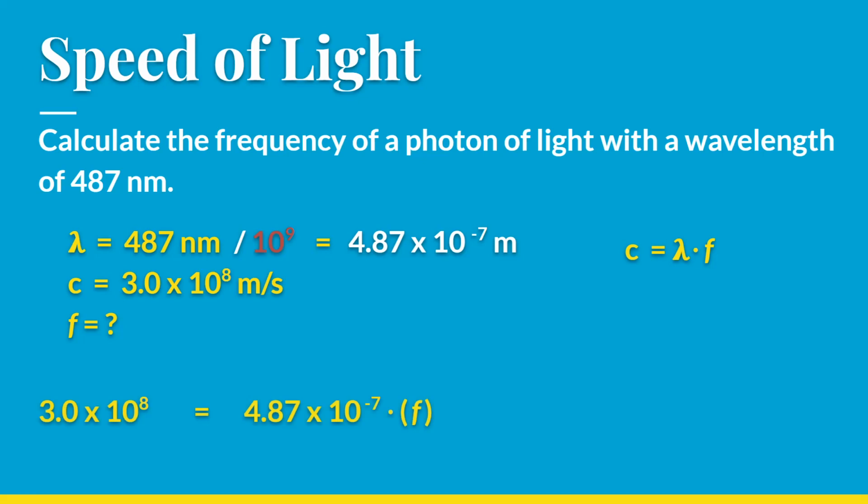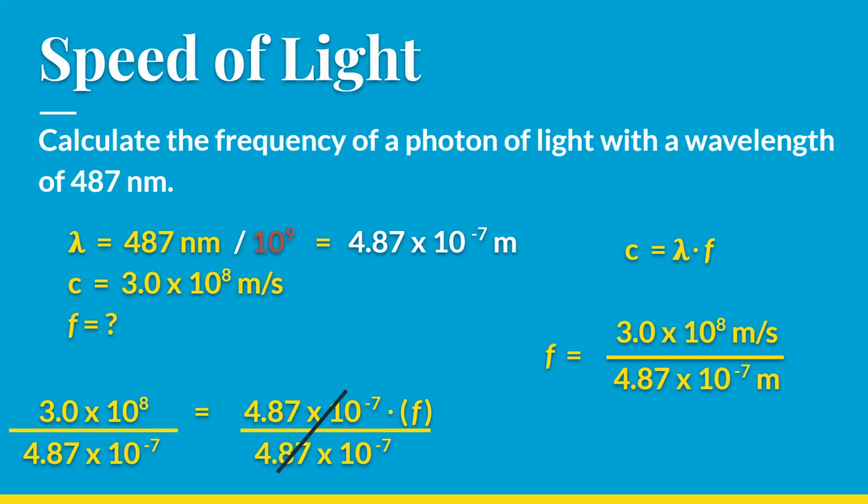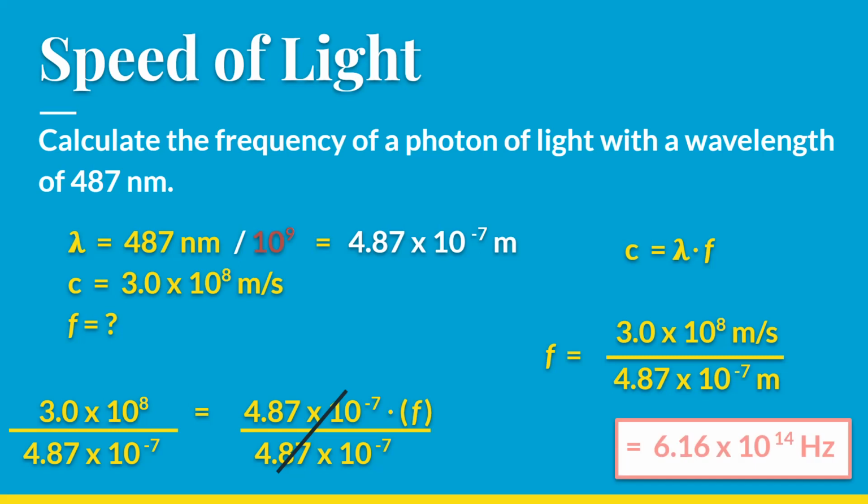Okay, so c equals lambda times f. There's my speed of light, there's my lambda, I'm looking for f. I'm going to divide both sides by 4.87 times 10 to the negative 7th. Okay, and that's what goes in my calculator. 3 times 10 to the 8th divided by 4.87 times 10 to the negative 7th gives me 6.16 times 10 to the 14th hertz.